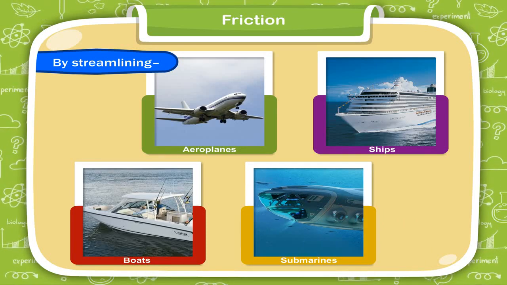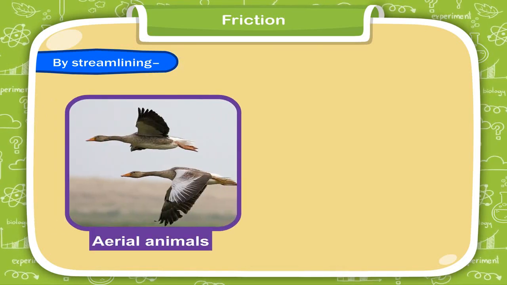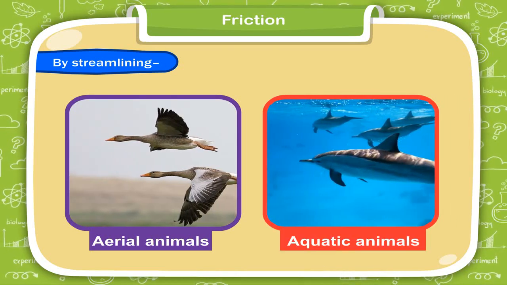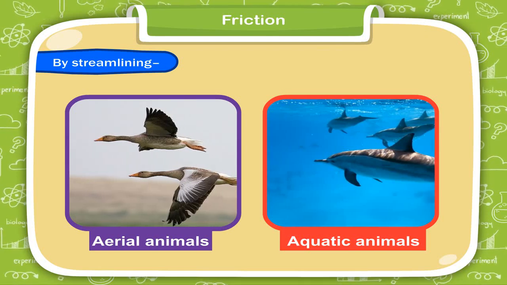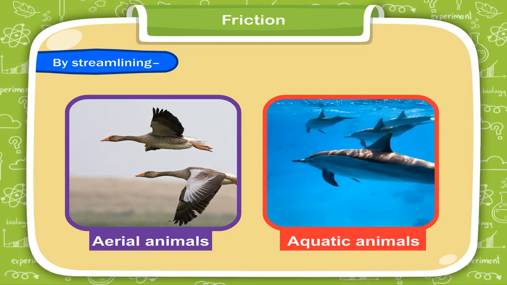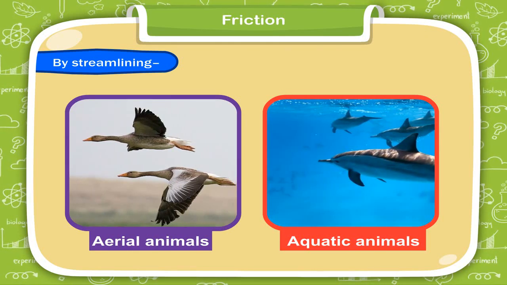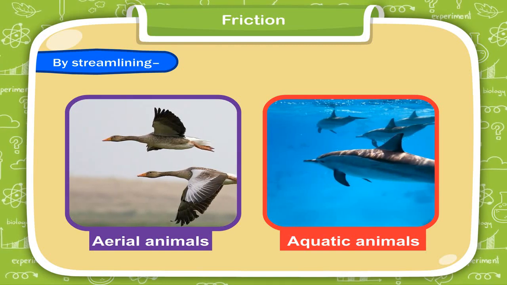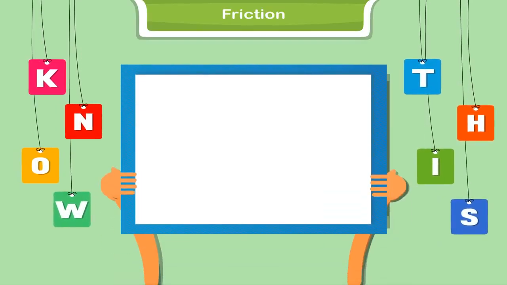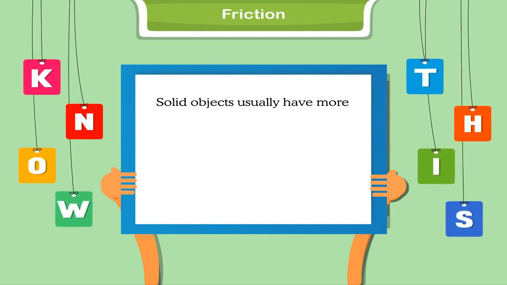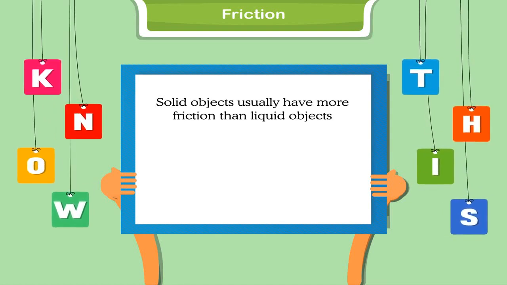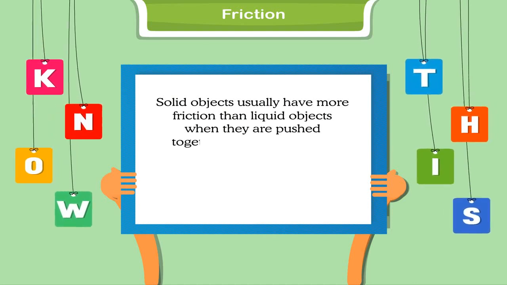have streamlined bodies. The bodies of aerial and aquatic animals like birds and fish are also streamlined, which help them in flying in air and swimming in water respectively. Know this: solid objects usually have more friction than liquid objects when they are pushed together.